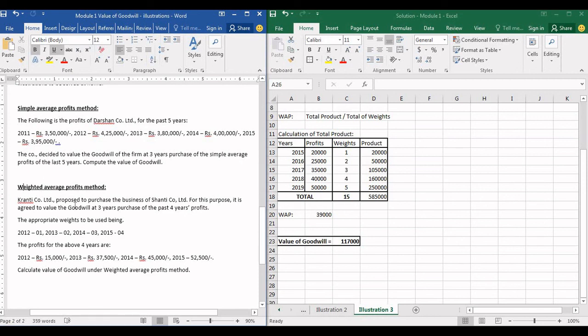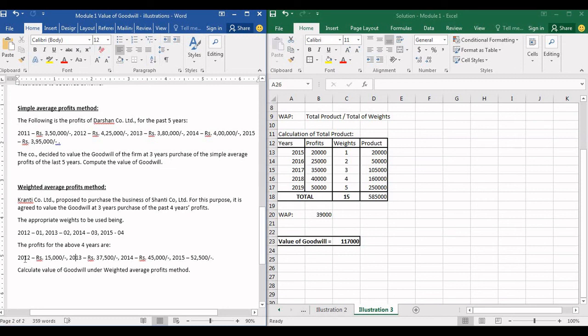So the next problem is based on weighted average profits method. Kranti Company Limited proposed to purchase the business of Shanti Company Limited. For this purpose, it is agreed to value the goodwill at 3 years purchase of the past 4 years profit. Now this problem is little different from what we solved, because what we solved was based on 5 years. This is based on 4 years profit. Weights are already given. I have told you guys, if weights are not given, do not worry.